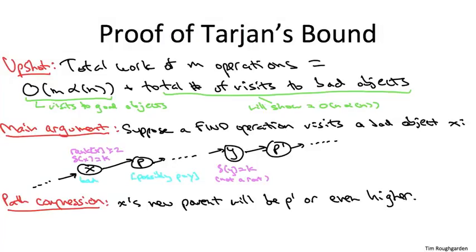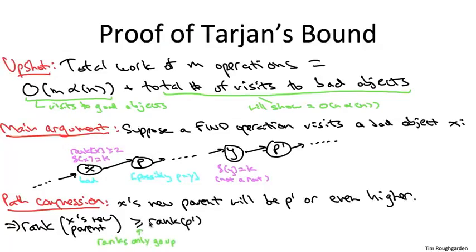Given that fact, let's understand how much bigger the rank of X's new parent, P prime or higher, is compared to the rank of its old parent, P. So the rank of X's new parent is at least the rank of P prime. If P prime is in fact the root, then the rank of X's new parent is just the rank of P prime. Otherwise, its new parent is even higher than P prime, and since ranks only increase going up the tree, it would be only higher than the rank of P prime.